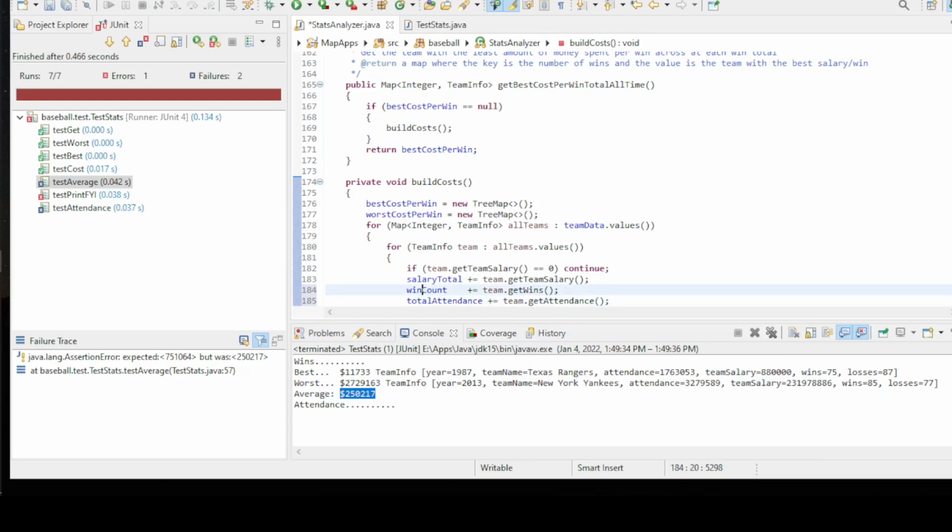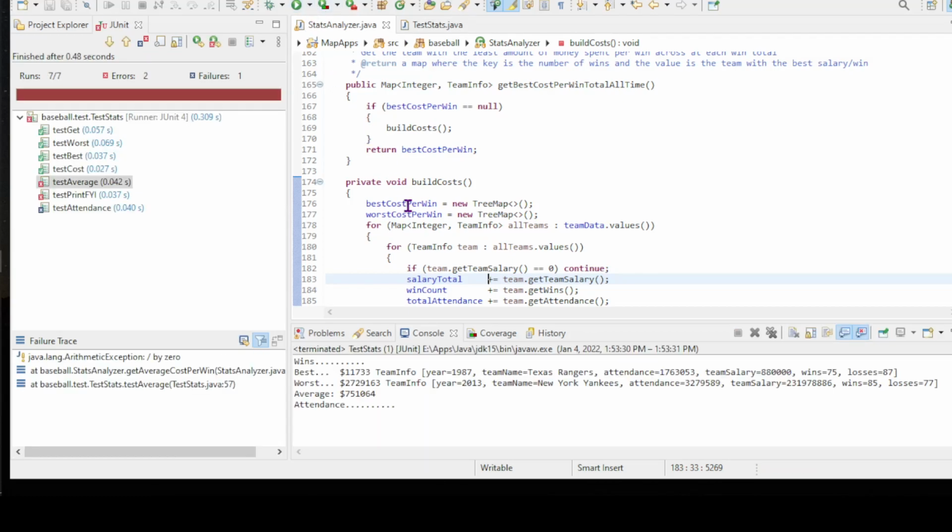All right, so let me build these down here, and that might actually make up for that 3-to-1 difference because I'm including a whole lot of salary and wins. There's a whole lot of wins where the salary was 0.